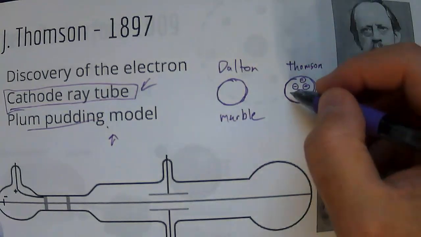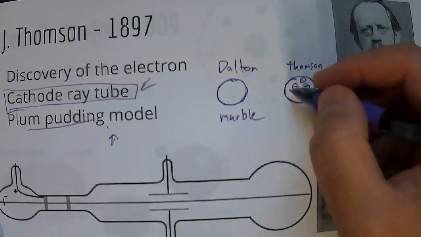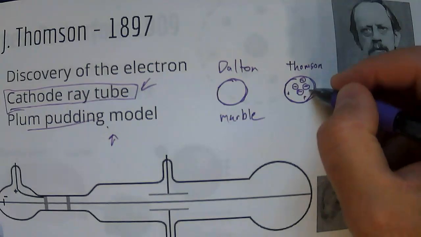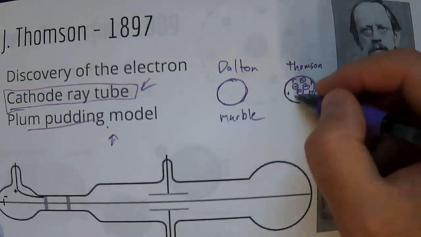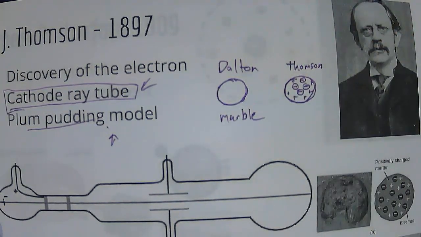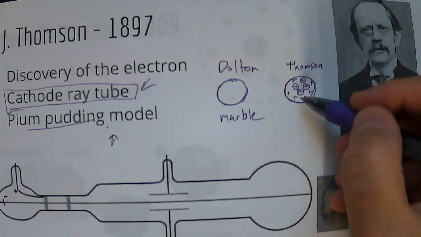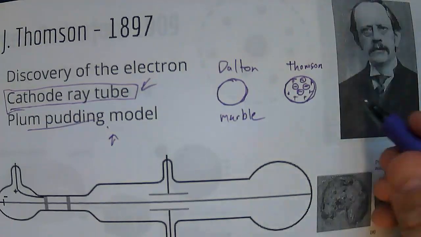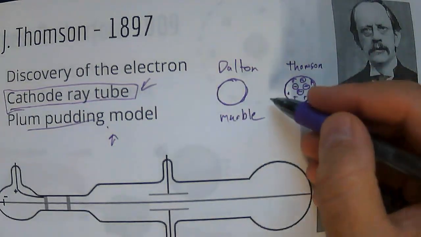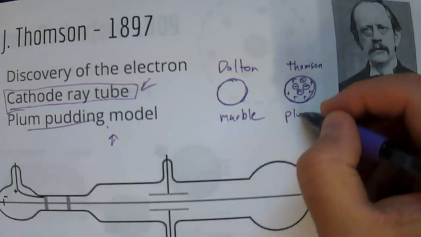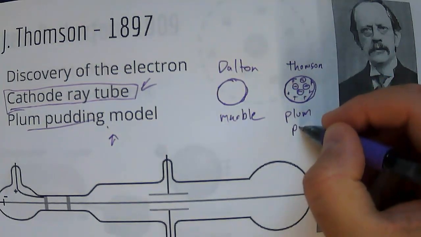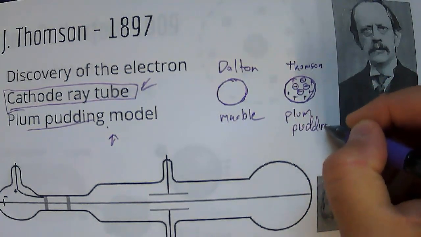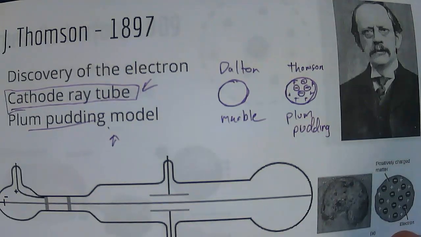Okay, and so he was saying that the electrons, which we know are negative, was in this kind of positive goo of batter that was the muffin, and the negatively charged blueberries, and he could pick them out. Okay, so we kind of moved from the atomic marble to what the English would call plum pudding, or maybe we would call a blueberry muffin.